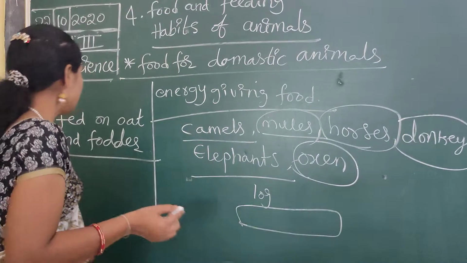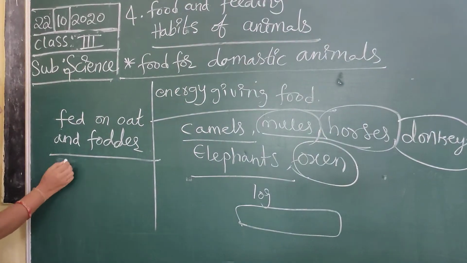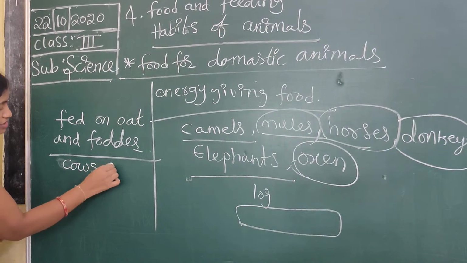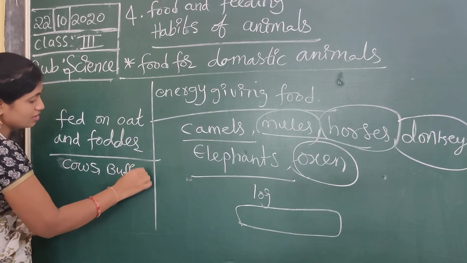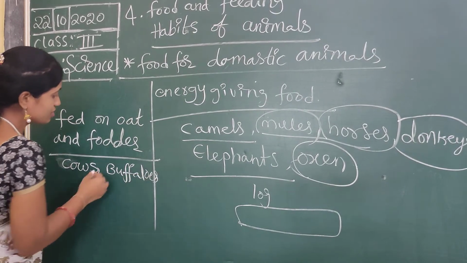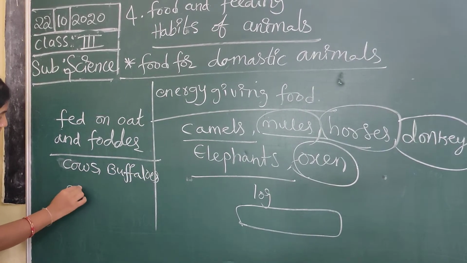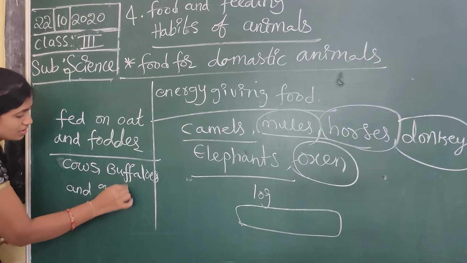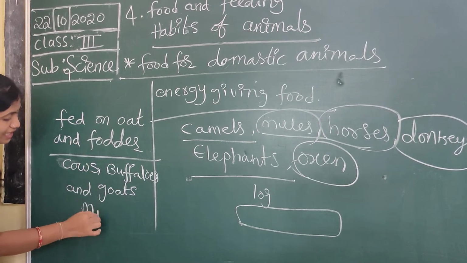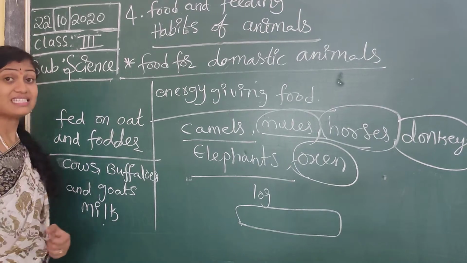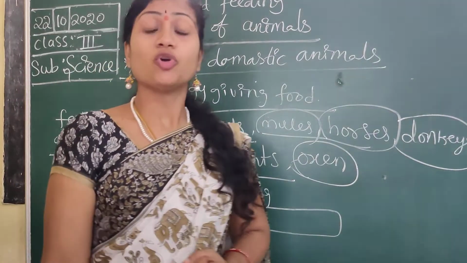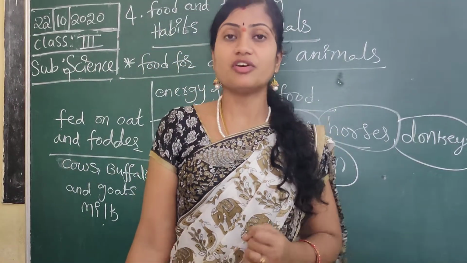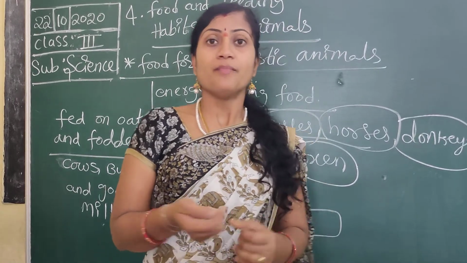Okay. Next, cows, buffaloes, and goats give us milk, and we drink milk.